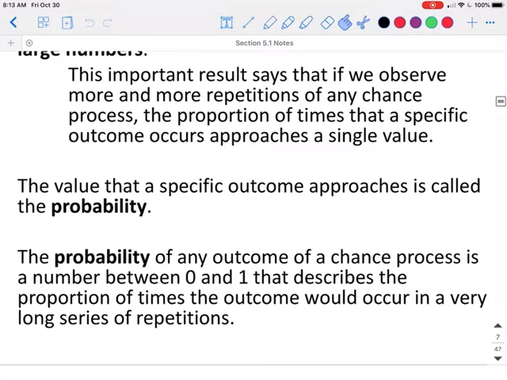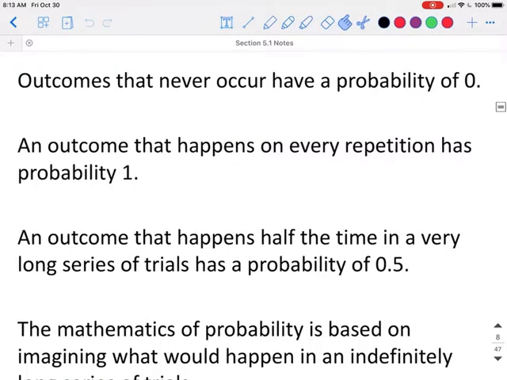So the probability of any outcome of a chance process is a number between 0 and 1 that describes the proportion of times that the outcome would occur if a very long series of repetitions were completed. Outcomes that never occur have a probability of 0.